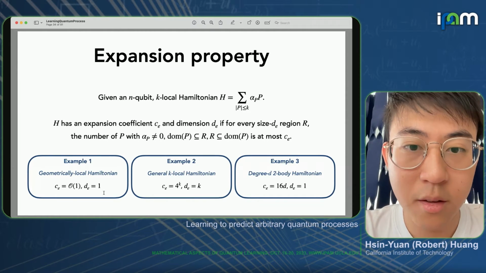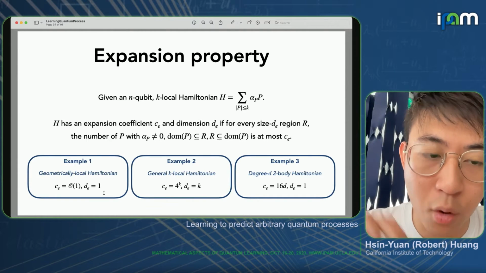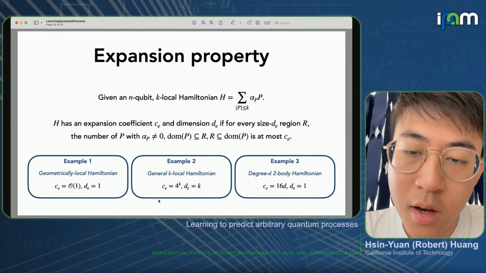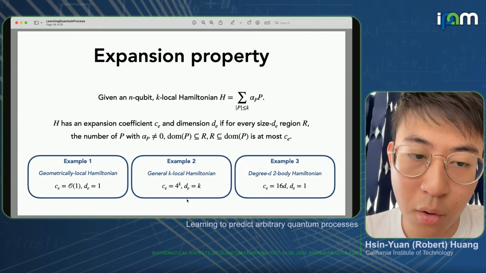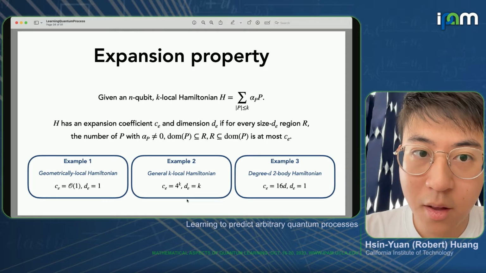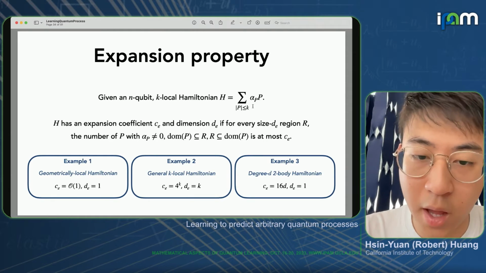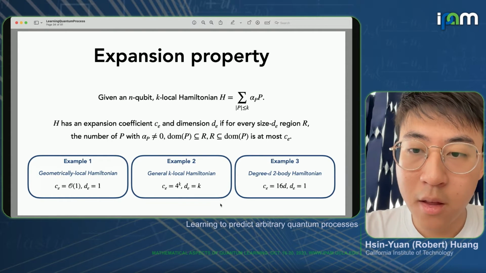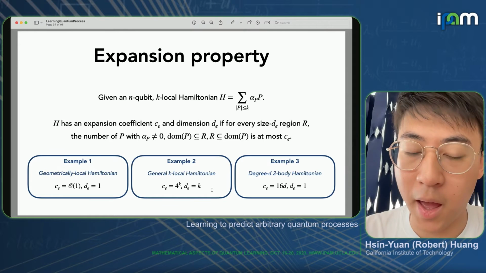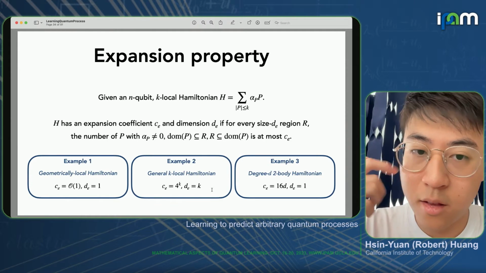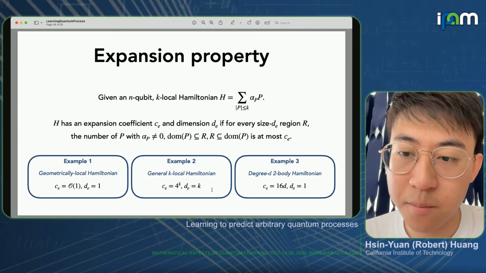So in this case, the dimension will be 1, and the coefficient will just be a constant. On the other hand, if we have a general k-local Hamiltonian, where H is just a sum of general k-local terms, then the dimension will become k, and the coefficient will grow exponentially in k.